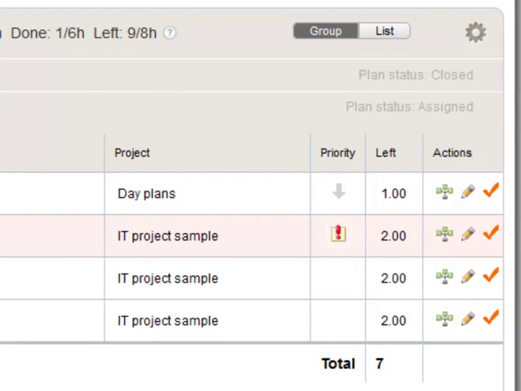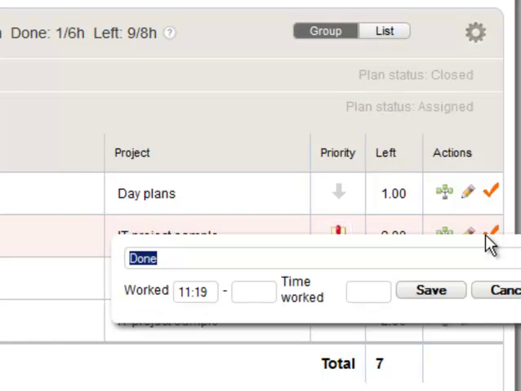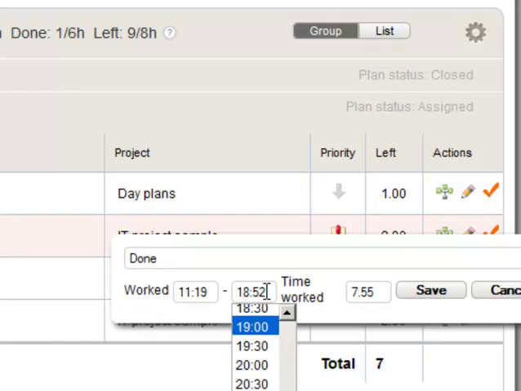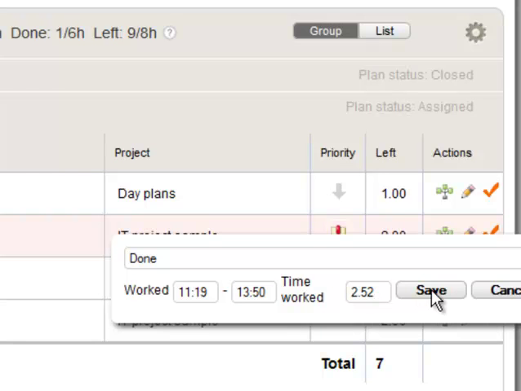When you do the task, click the check mark. Enter the command, beginning and finishing time, and voila! Your task is closed.